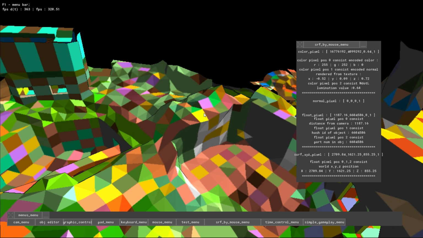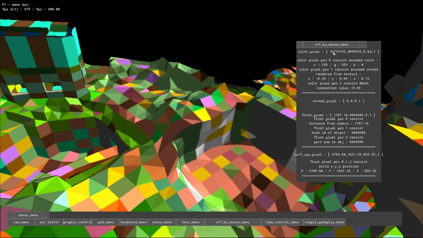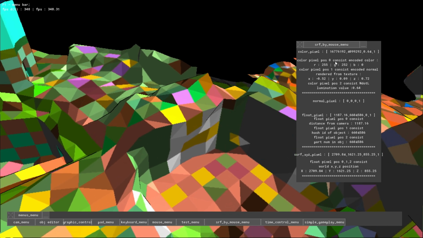So we're clicking somewhere and it's showing us the X, Y, Z position of the pixel we have just clicked, and what color it contains. This is encoded color. This is encoded color as normal. So instead of using red, green, blue, I pack it, and this is the color number.